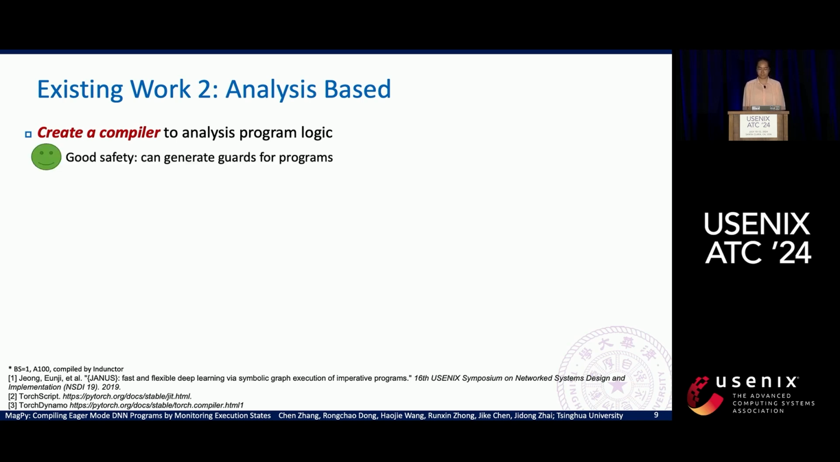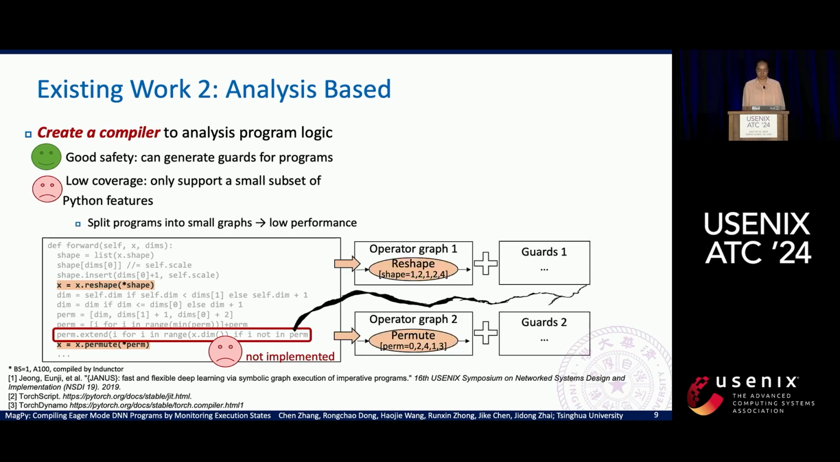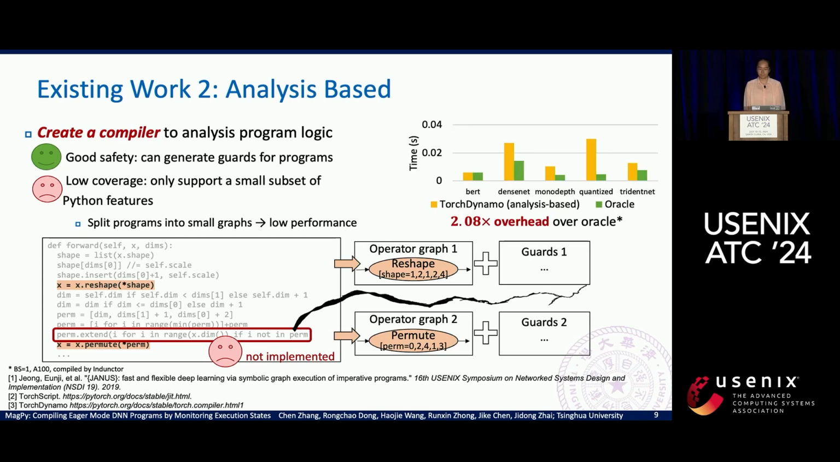This time, it is safe and can generate proper guards because the compilers are designed for this. However, as the Python code is very flexible, these compilers can only cover a small subset of Python features. For example, the red box in the code cannot be supported by most analysis-based frameworks. They will cut the original program at the unsupported features and compile each piece separately. This disables many global optimizations and costs about 2 times overhead on average.